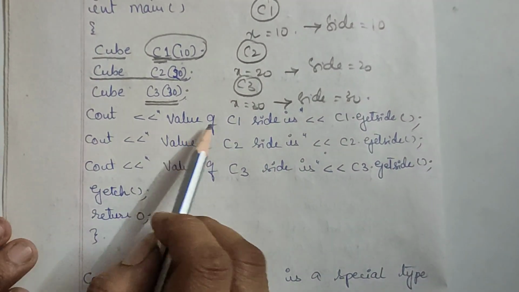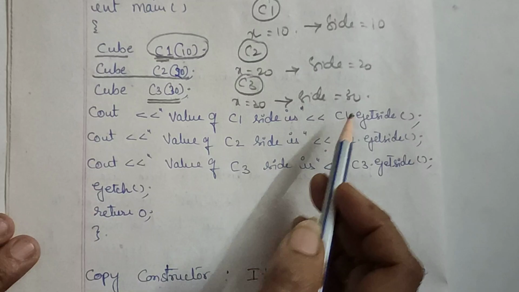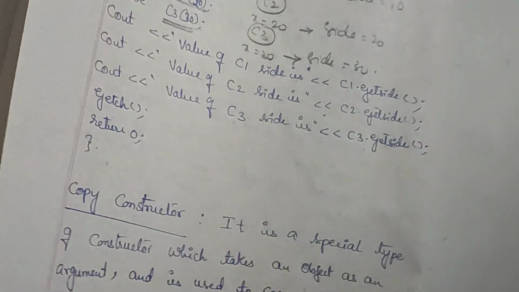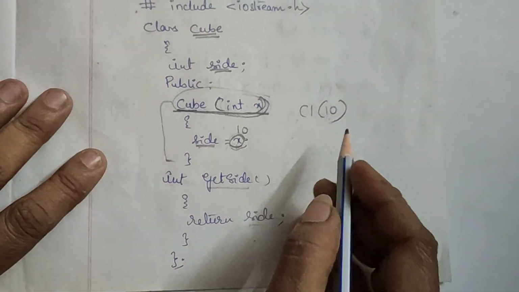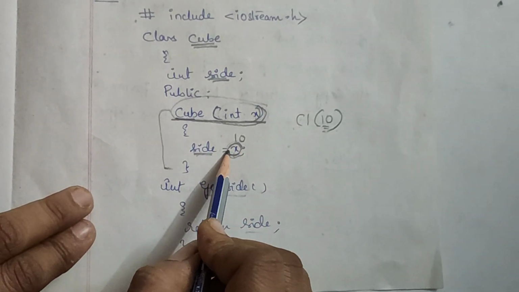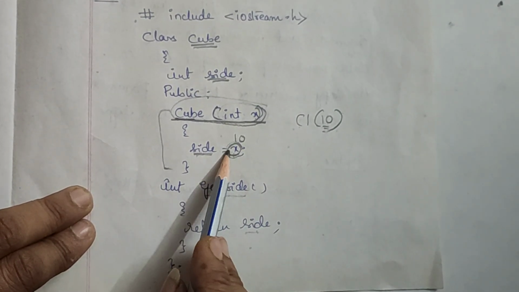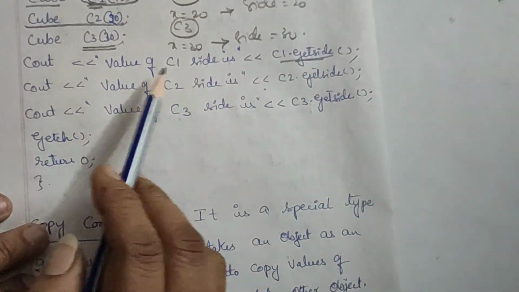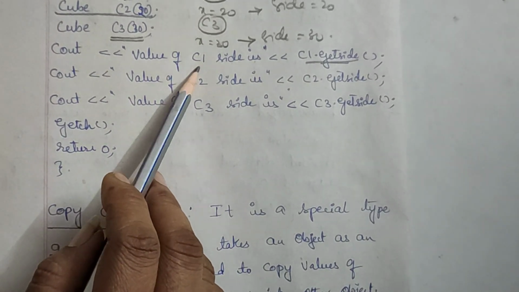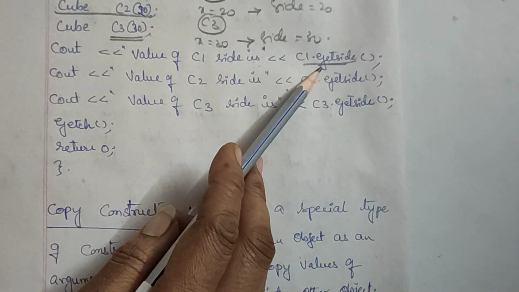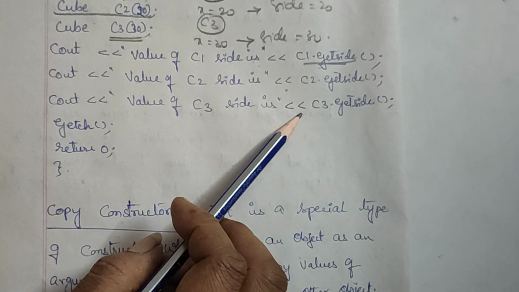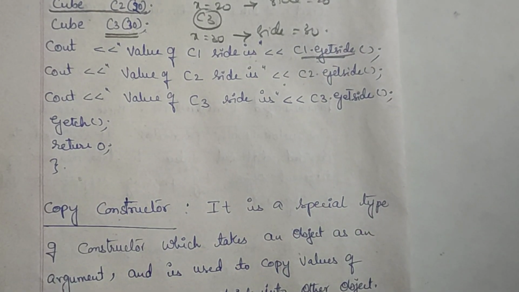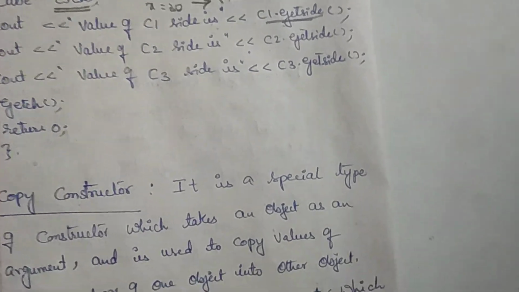After that, I am displaying the value of C1 side, which is C1 dot get side. When I'm using C1 dot get side, what is C1 holding? 10. So 10 will be given here. Get side returns side, what is there inside? 10. So it will return 10 here. So the first line of output will be value of C1 side is 10. Value of C2 side is 20. Value of C3 side is 30. In that way, these parameterized constructors will be executed.